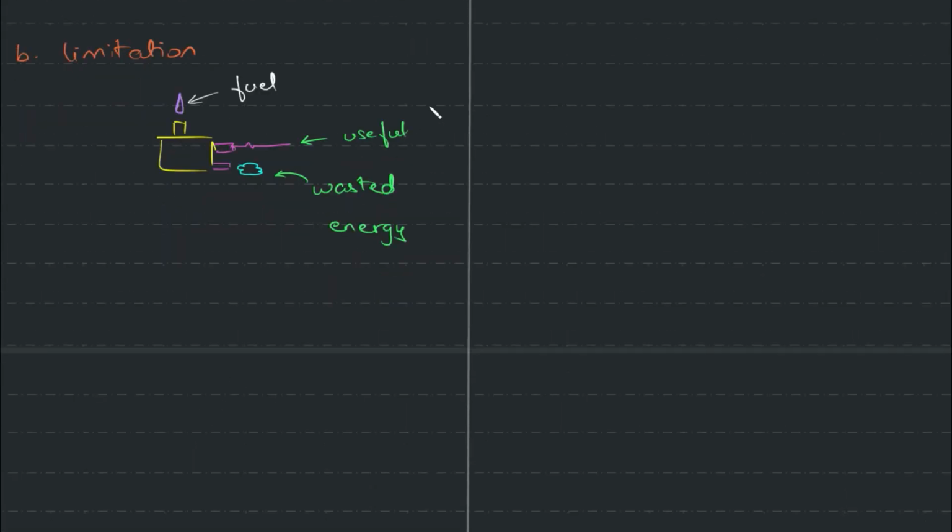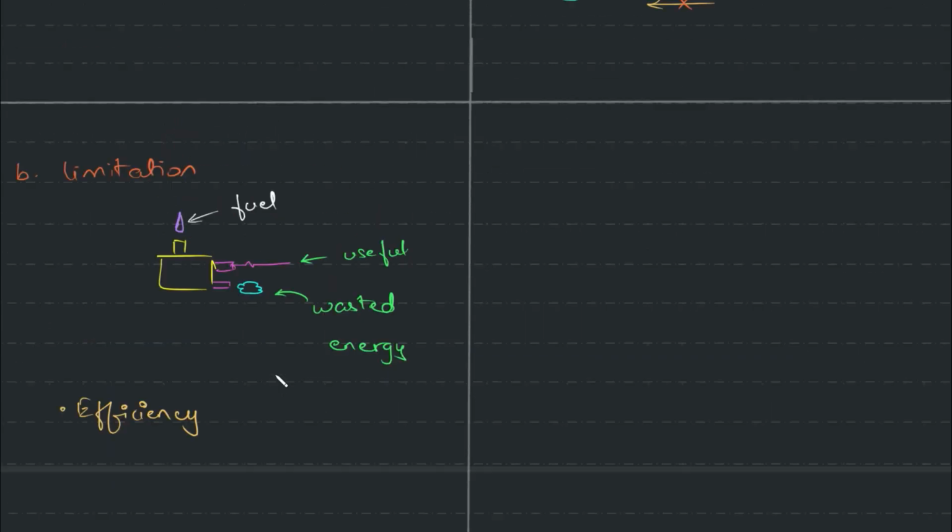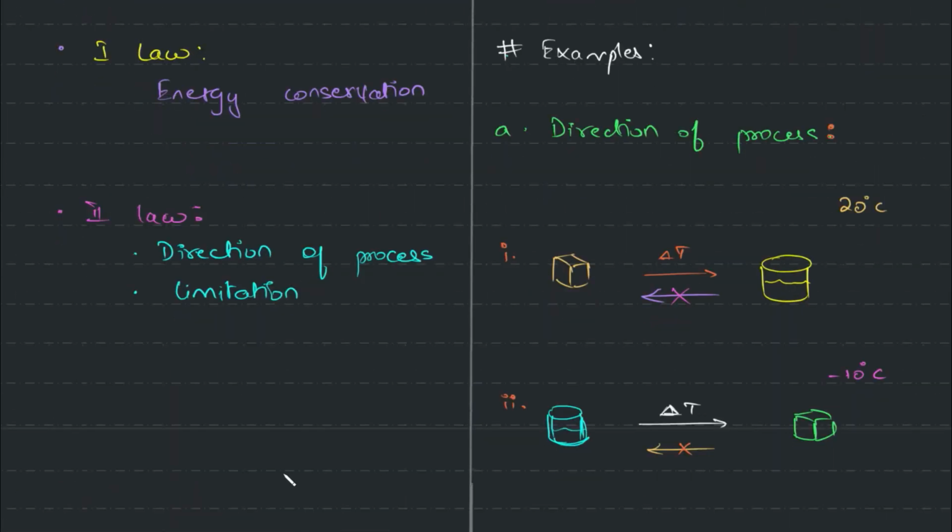So it sets the limitation on how much useful energy we can drain out of a given source of energy. So it talks about efficiency basically. It sets a limitation on efficiency. What is the most efficient machine that we can build? So once we know the expectation, once we know till what we can build a machine to be, what is the final goal, post that, if we try to do it, it's not going to be possible. So setting that limitation is what the second law does. So the second law does two things. One is the direction and another is the limitation.